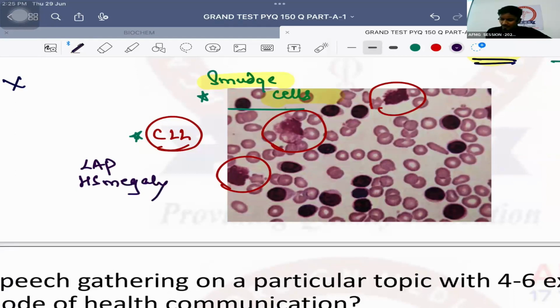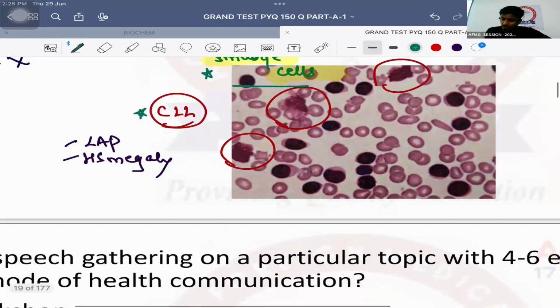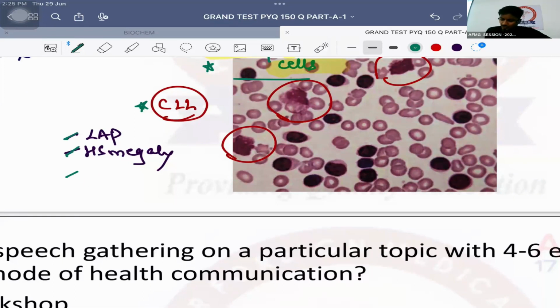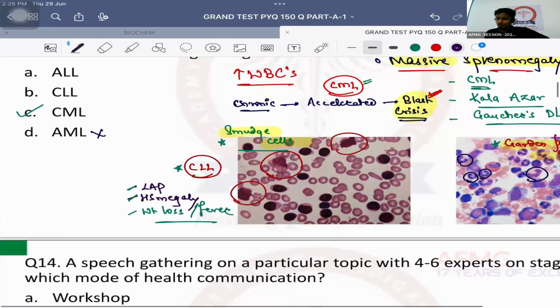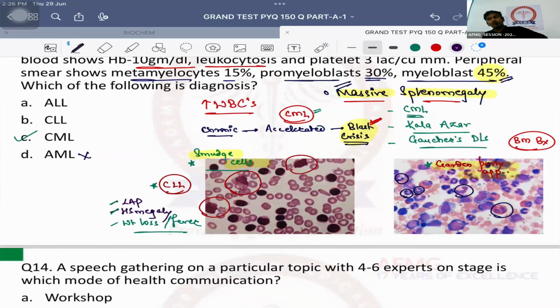Important is, apart from all these features, the patient also has usually weight loss and fever. So these are important symptoms. Weight loss and fever भी दिया जाता है in a case of chronic lymphocytic leukemia. That will help you to make a diagnosis. No issues with this, anybody?